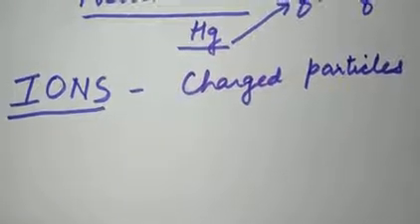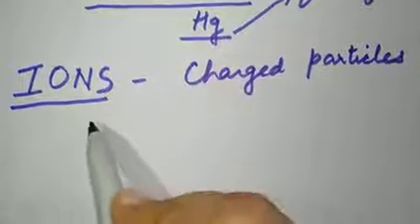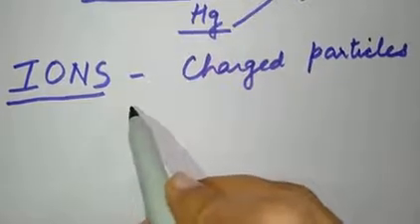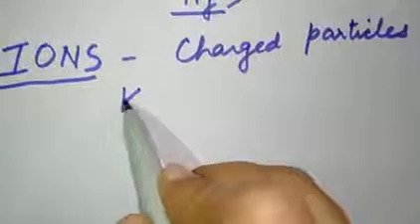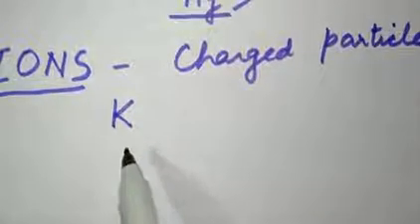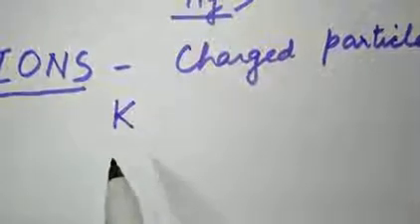You have not read about the atomic number yet, but suppose I talk about potassium. This is the symbol of potassium. You need to learn all the symbols which are given in your book.